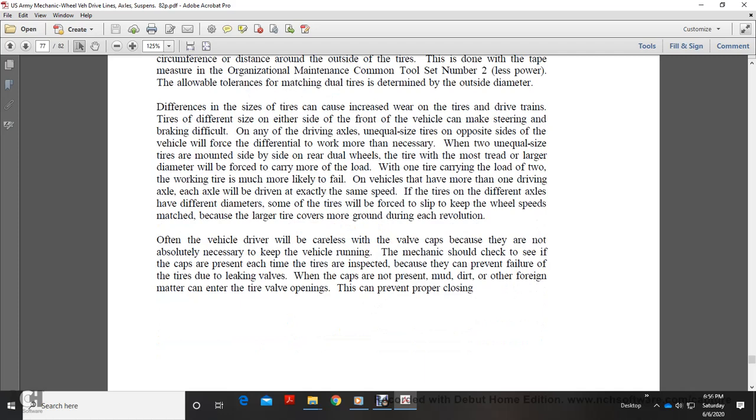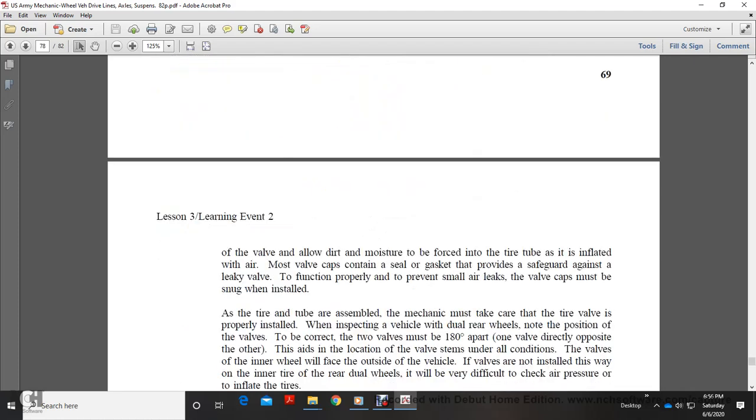Often the vehicle driver will leave off the valve caps because they are not absolutely necessary to keep the vehicle running. A mechanic should check to see if the caps are present each time the tires are inspected, because they prevent failure of the tires from leaking valves. When caps are not present, mud, dirt, and other foreign matter can enter the tire valve openings and prevent proper closing.